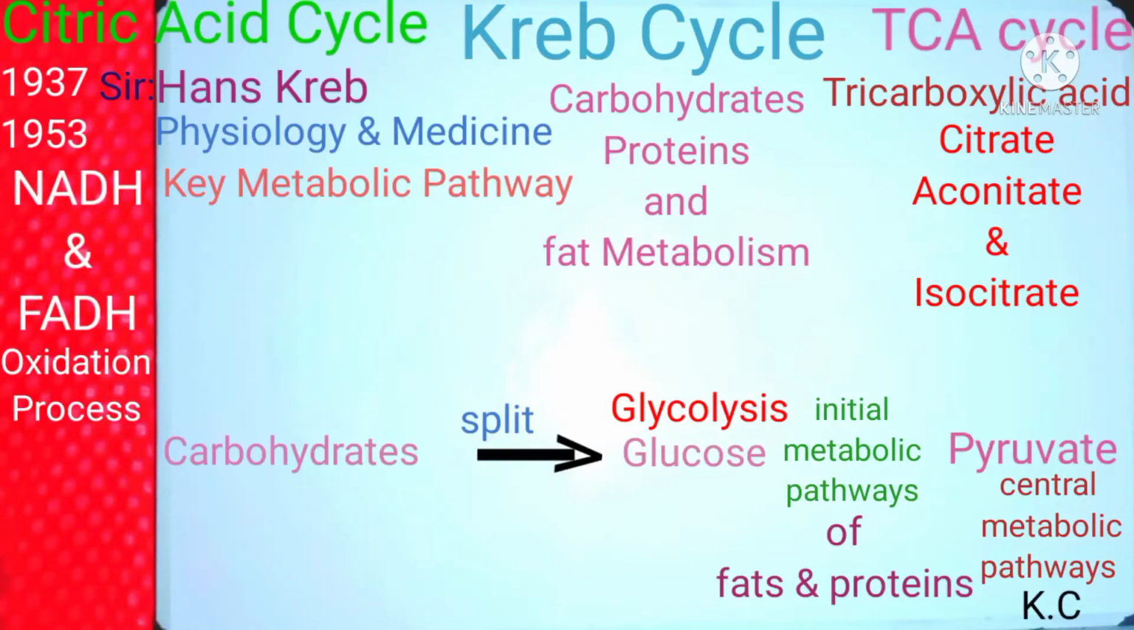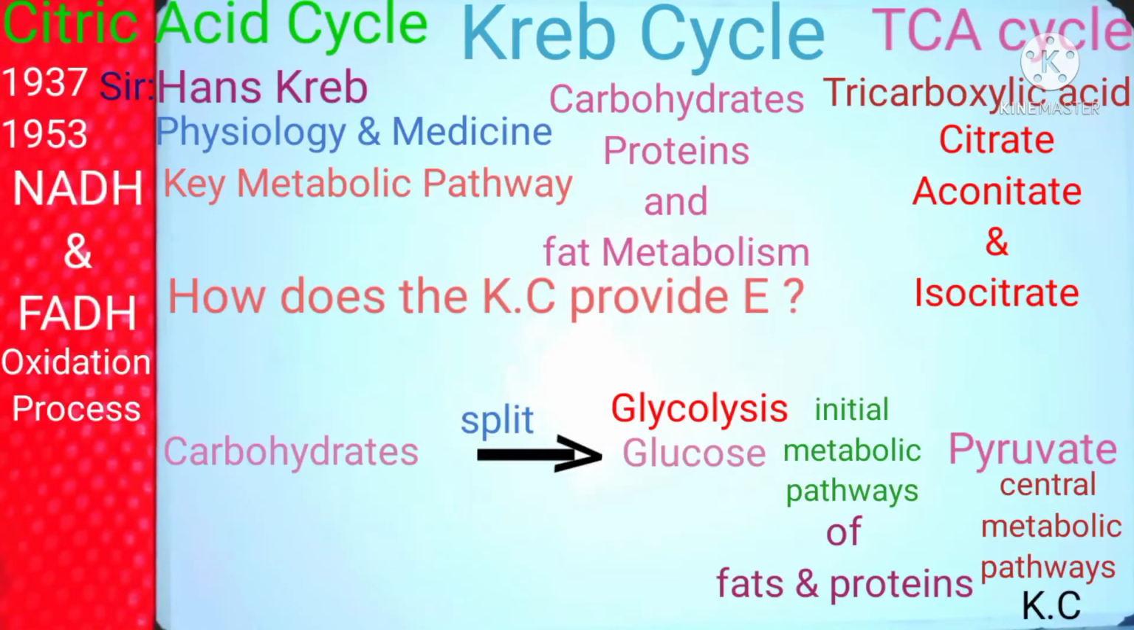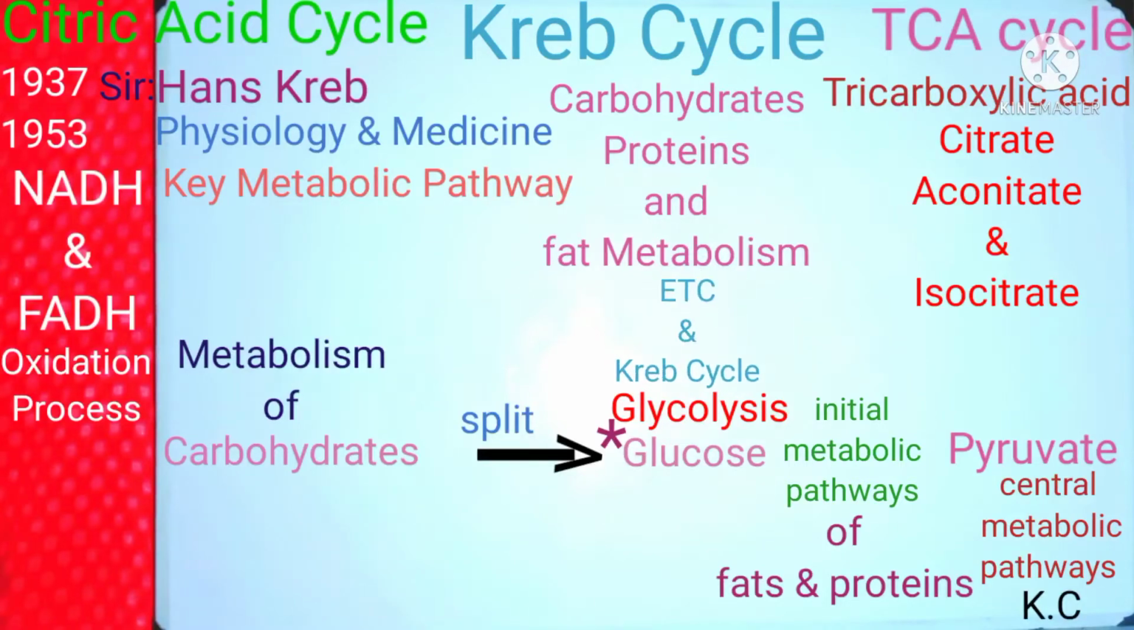Now an important question emerges in our mind: how does the Krebs cycle provide energy? To know the answer to this question, consider the metabolism of carbohydrates again. We obtain simple sugars like glucose at the end of carbohydrate digestion, and this glucose undergoes all the metabolic pathways like glycolysis, the Krebs cycle, and the electron transport chain. So 1 mole of glucose provides approximately 36 ATPs. But where does this energy come from? This question can be answered by the chemical process of oxidation.